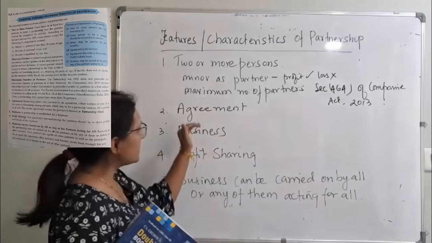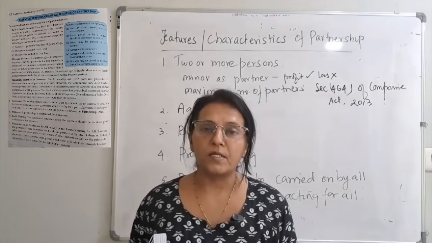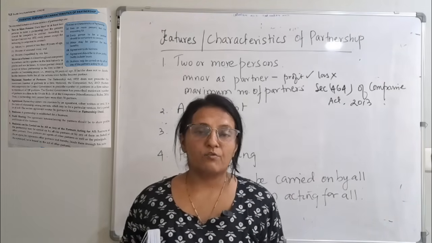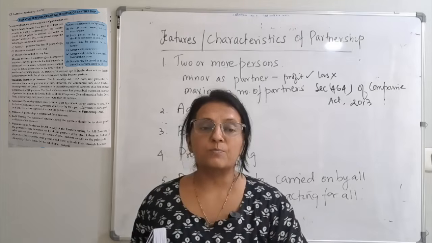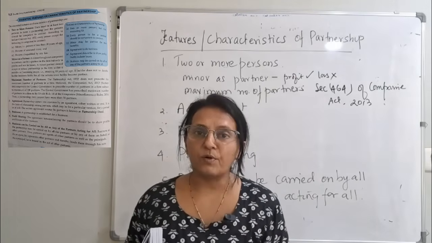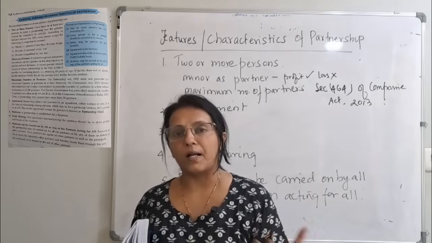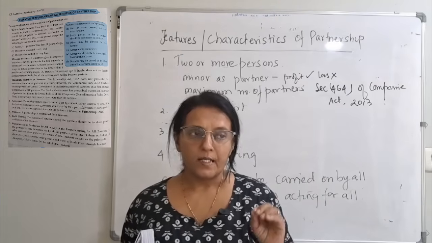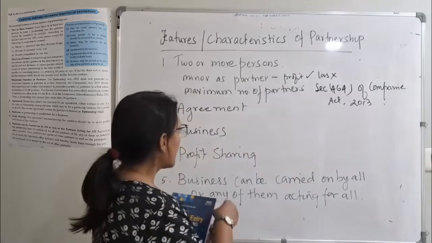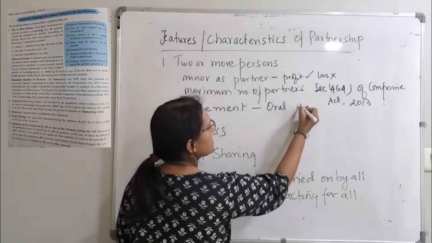Got it? Next one is agreement. Obviously, if there is any partnership, there should be an agreement. Without agreement, you cannot start the deal. What kind of agreement will this be? Whether this business should be kept fixed for only 5 years, or we will wait for the profits and carry it on and on. So whatever kind of agreement is there between the partners, it should be there. Now, when I say agreement, there are two types of agreement. One is oral agreement and the other is written agreement.